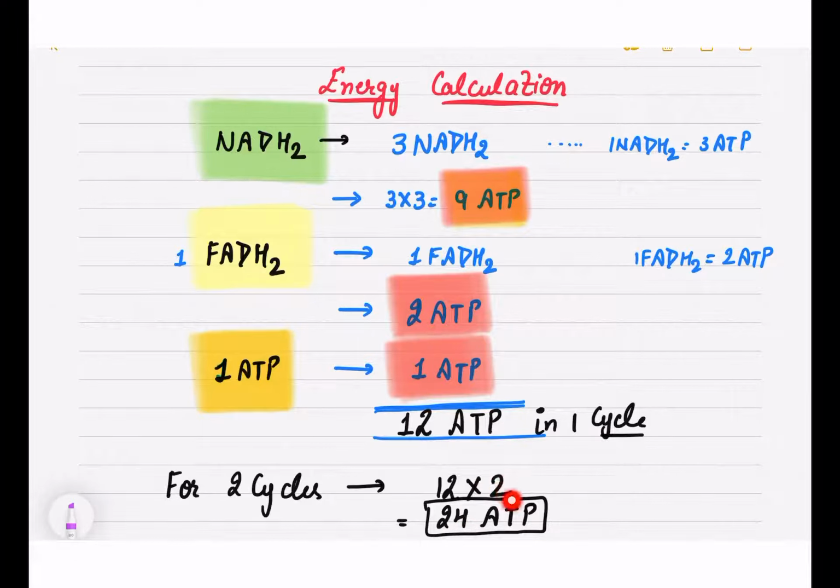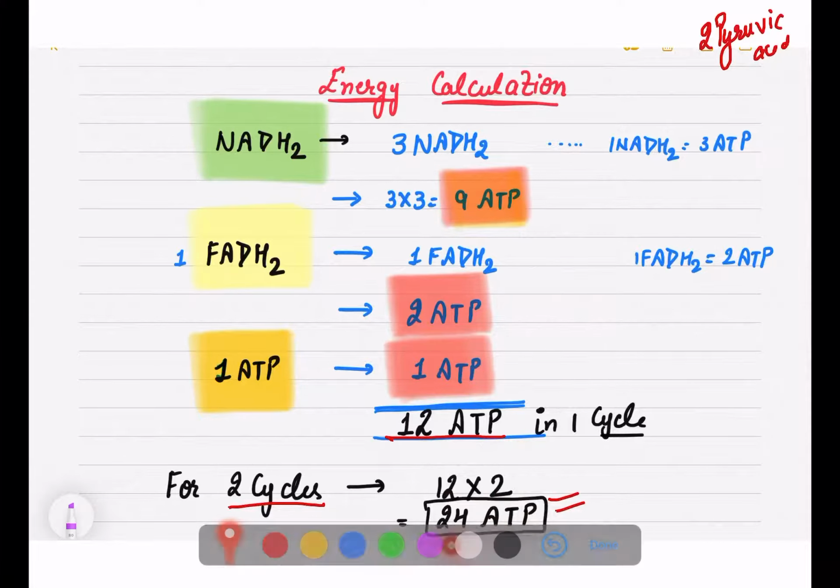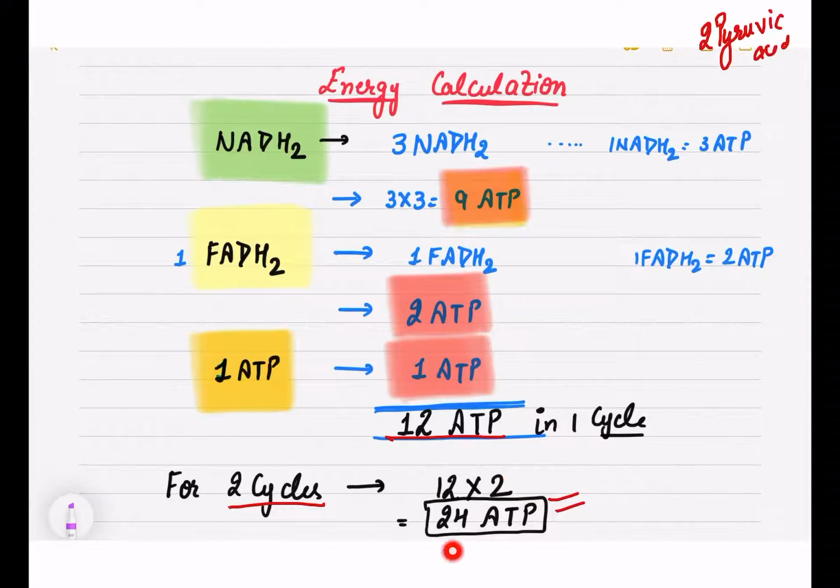But our purpose is not solved. How many pyruvic acid do we have? We have 2 pyruvic acid molecules. So with 1 we are forming 12 ATP. So for 2 cycles, how many ATP molecules will be there? There will be 24. 12 into 2, 24 ATP molecules will be produced.